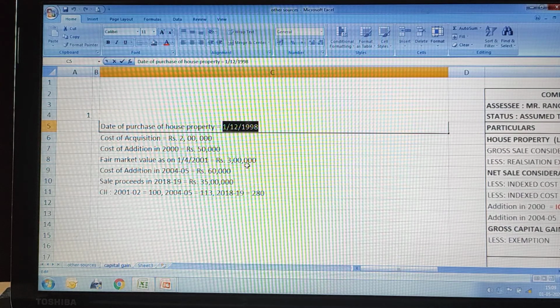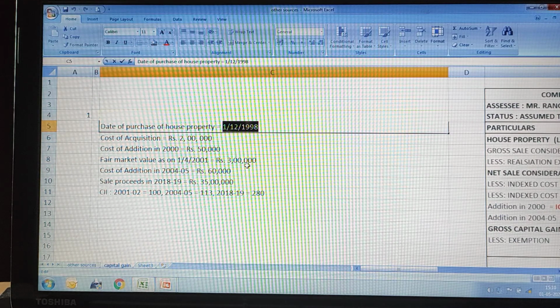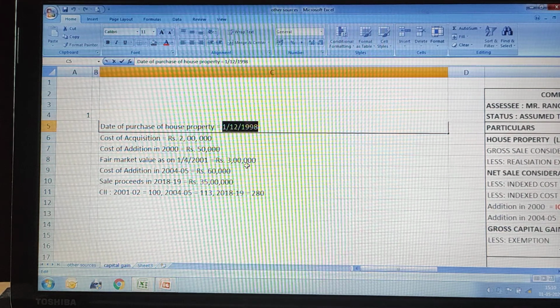How do we identify the duration? We compare the date of purchase of the asset with the date of sale of the asset. If it is more than 3 years, we consider it a long-term capital asset. If it is less than 3 years, it is a short-term capital asset. Hope this is clarified.